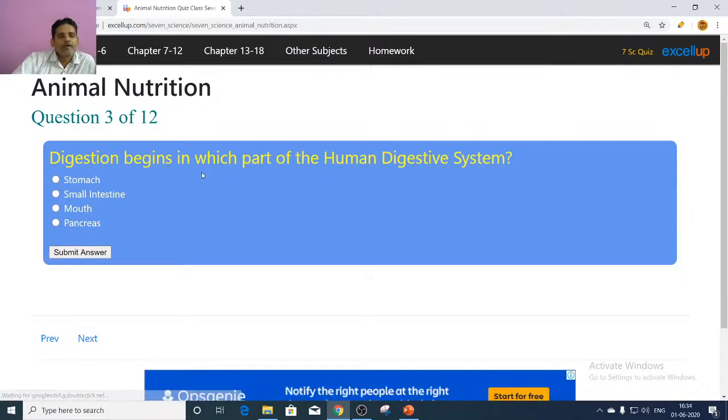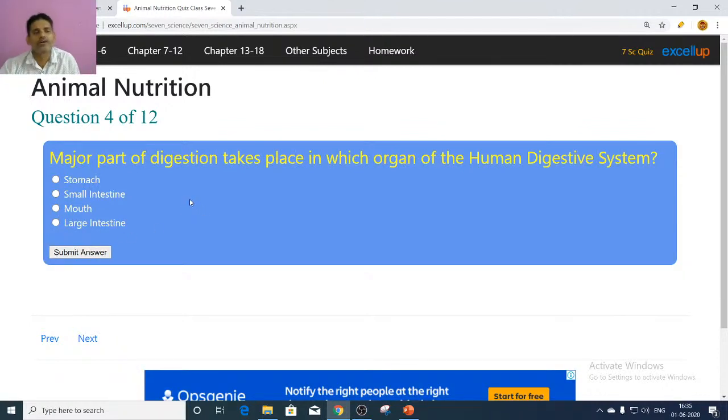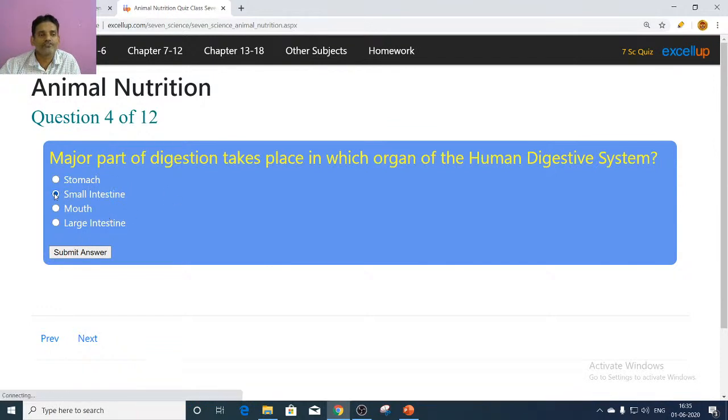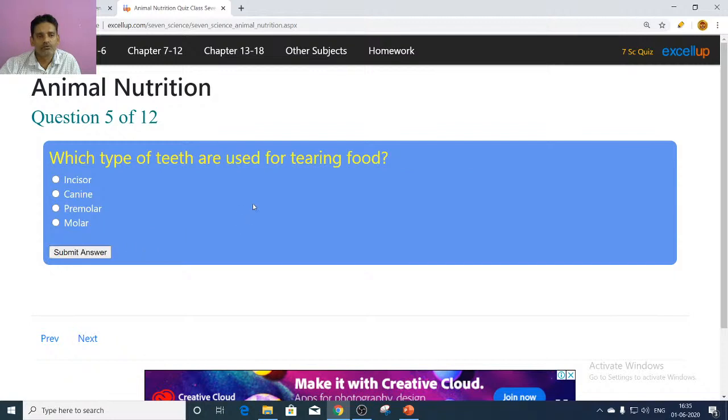Digestion begins in which part of the human digestive system? Digestion part begins in mouth. Major part of digestion takes place in which organ of human digestive system? The major part of digestion takes place in the small intestine. So this is the basic class, not covered all the concepts. So model questions we are discussing.